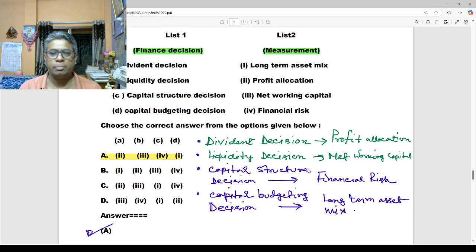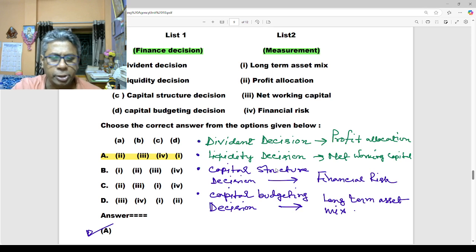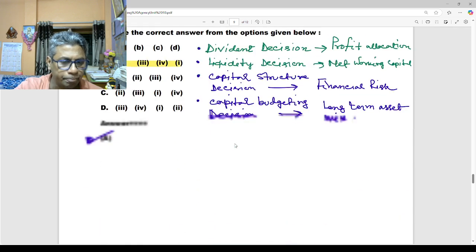Dividend decision is measured by profit allocation. Liquidity decision is measured by net working capital. Capital structure decision is measured by financial risks, and capital budgeting decision is measured by long-term asset mix. So option A is correct. This is a very, very important topic of our financial management area.